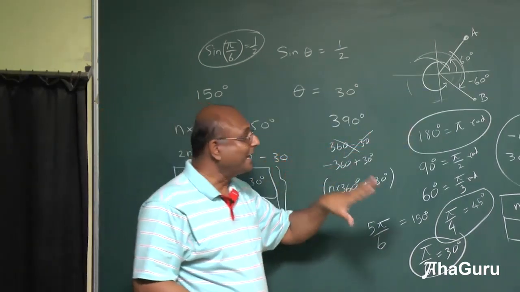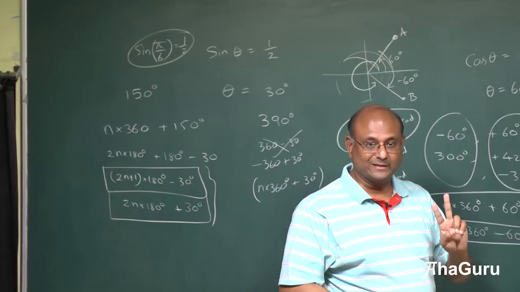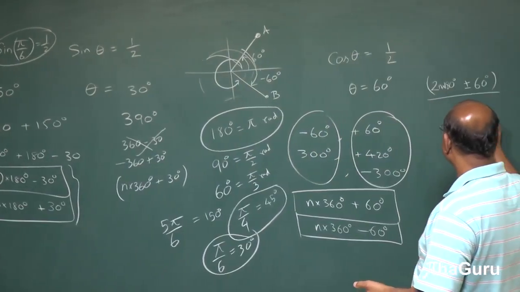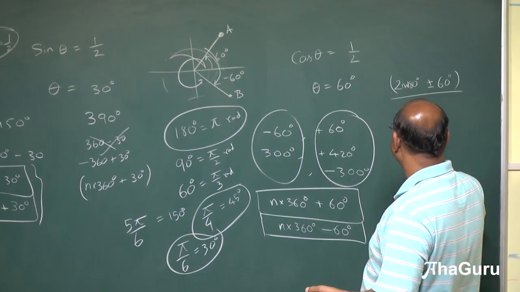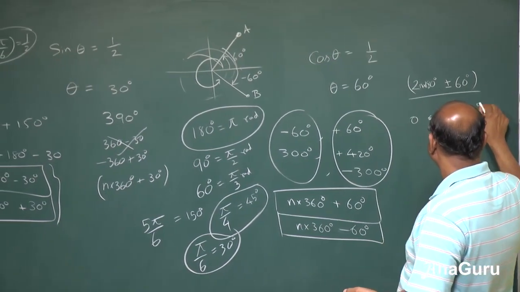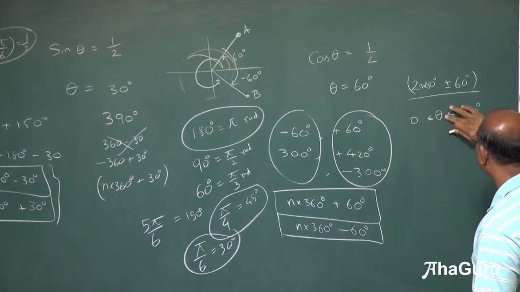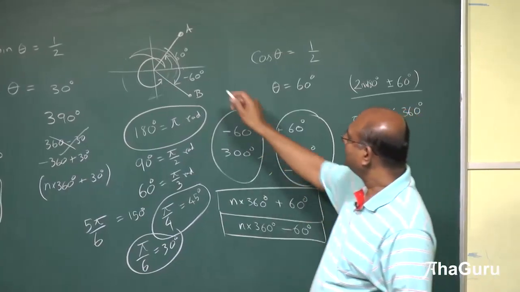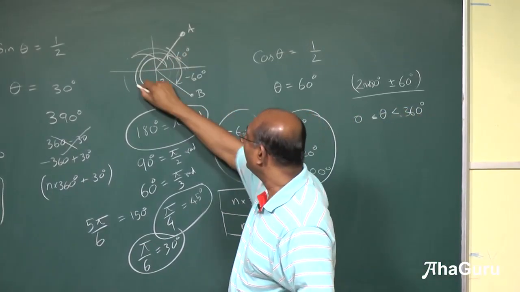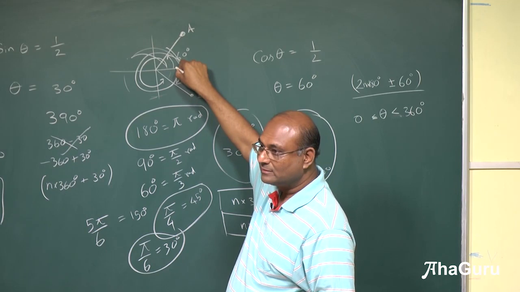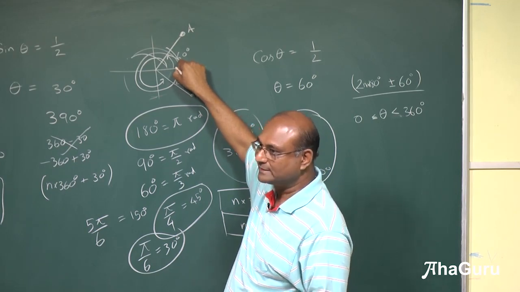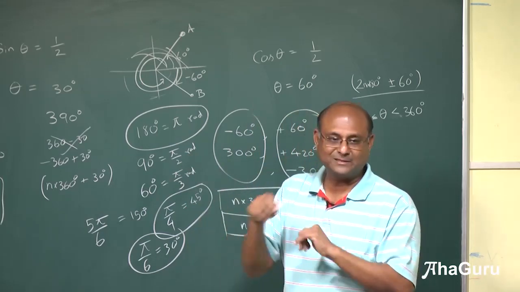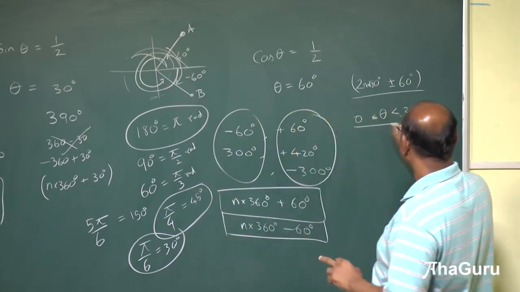Whenever you are asked to find angles, remember there may be multiple angles. So usually people will say, tell me all the angles between 0 and 360. Usually if they say inclusive of 0, they won't include 360 because then you're double counting that angle. If I start here, that is 0. If I come back here, that is also 0. Then I shouldn't count it as 360. So 359.999 is okay. 360 becomes 0. Okay. So usually people will say this.